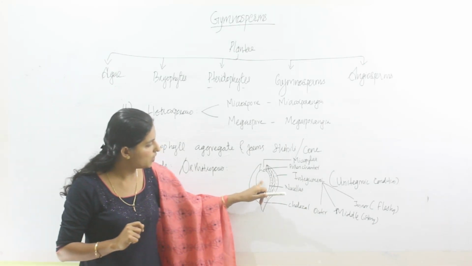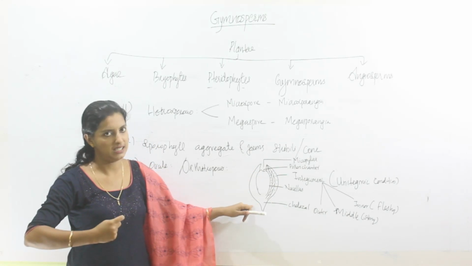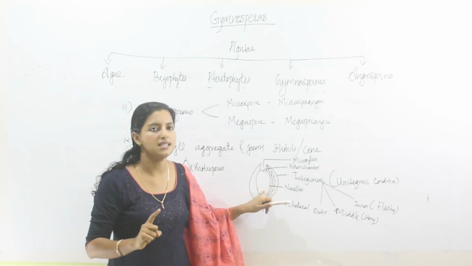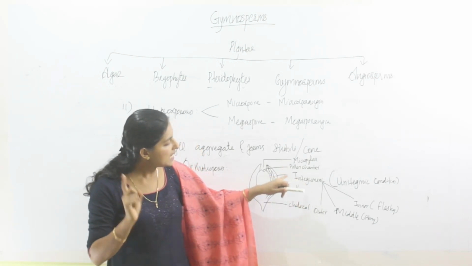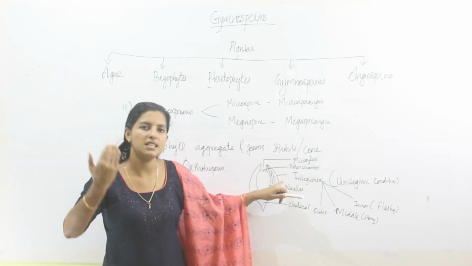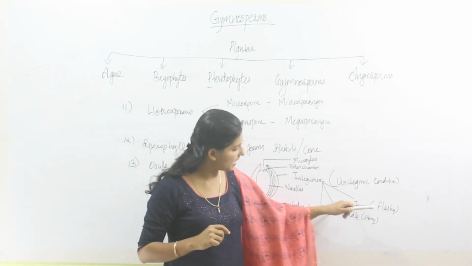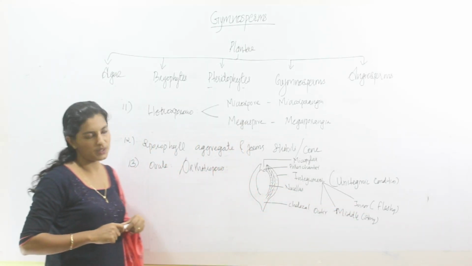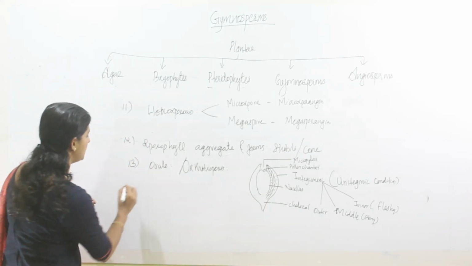In orthotropous ovule, the micropylar as well as the chalazal end are at 180 degrees, and it possesses a single integument, so that condition is called unitegmic condition. And even though it possesses a single integument, it is differentiated into three layers: outer and inner fleshy layers and a middle stony layer. Then we are moving to the 14th point,